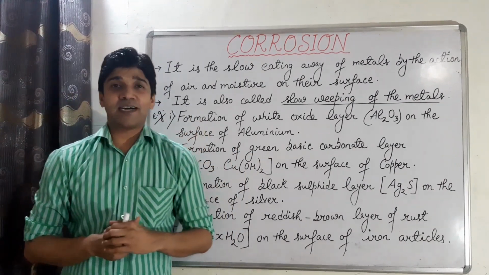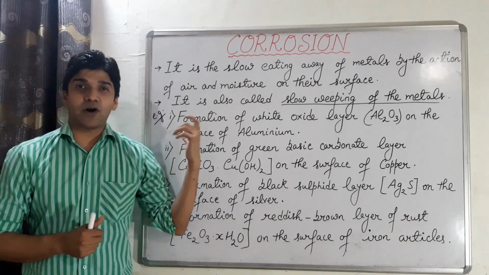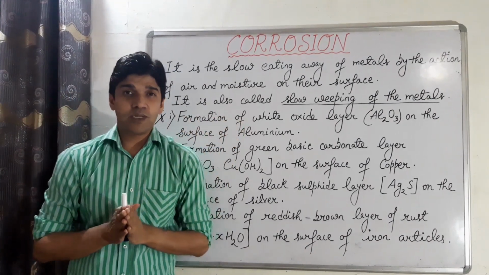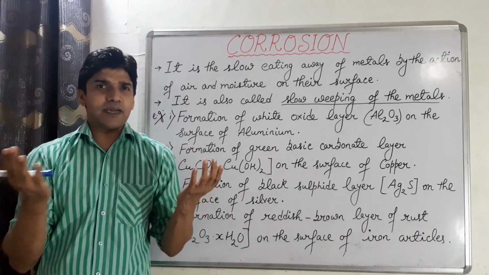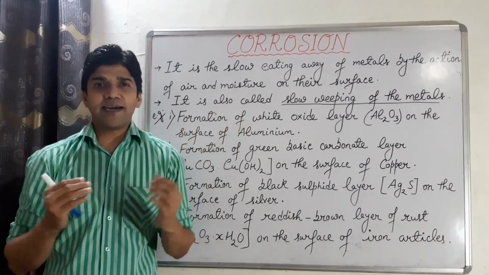Now let's start with the examples. The first example is the formation of white layer. So you may observe at your home also that the aluminium articles become white in color. The surface becomes white. So why is it so?